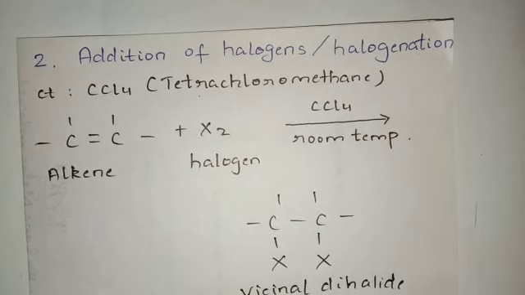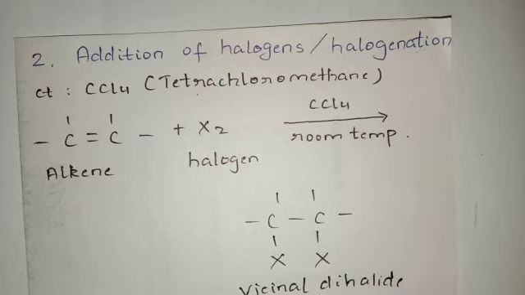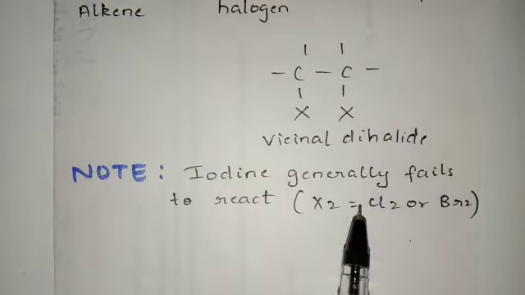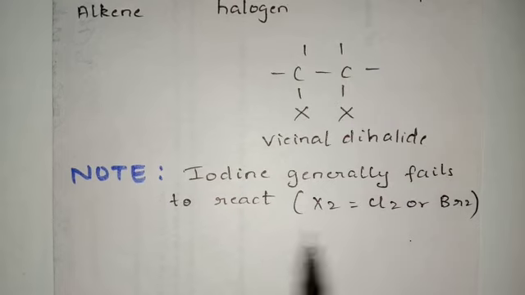But students, when it is your choice, like when they have asked you to write the reaction on your own, then for this particular reaction please do not choose iodine, because iodine does not react. Okay, fine, choose either chlorine or bromine.